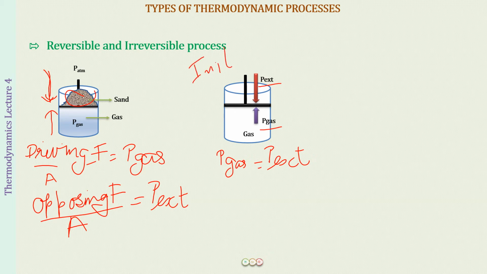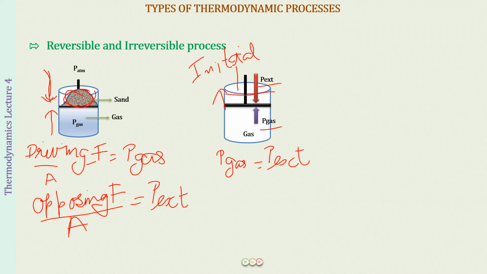From this initial setup, what we want to do is take this piston to the top of the container. We want this to move here. So for moving to the top of the container, there are two possibilities. One possibility is that we remove this sand very quickly. It will quickly jump up to the top, because all of a sudden the sand will be removed. And the other is that we remove the sand very, very slowly.